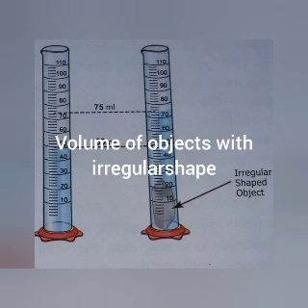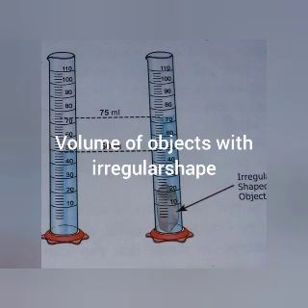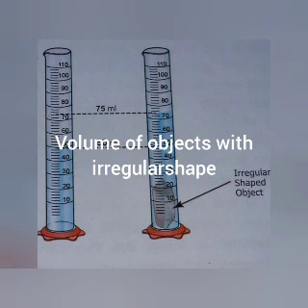For example, a stone. Now let me see the picture. Let us try to find the volume of a small piece of stone. Fill a graduated measuring cylinder with water to a certain level, say 50 ml. Tie the stone with a piece of fine thread. Immerse the stone completely into water. As the stone is immersed, we can observe that the water level increases. Why? The stone displaces the water to occupy the space inside the measuring cylinder.